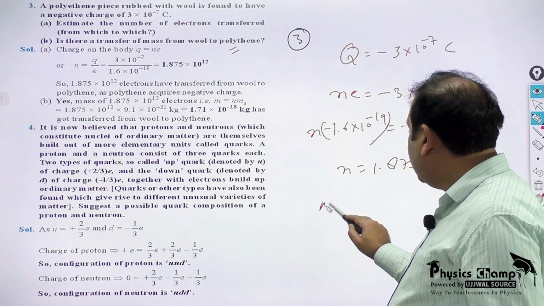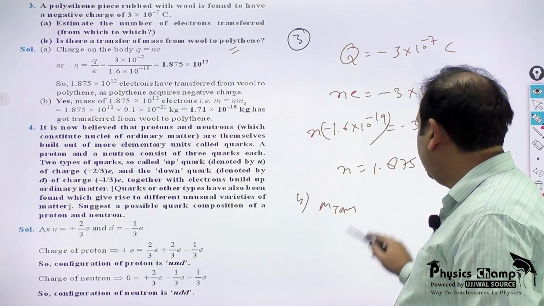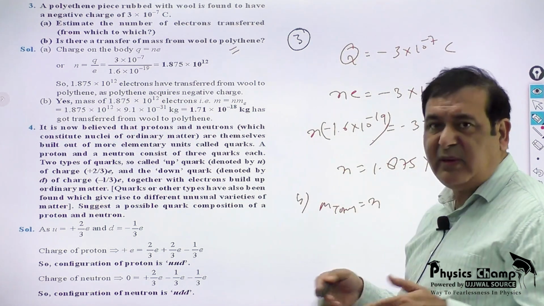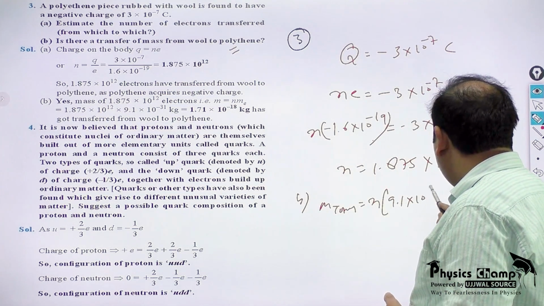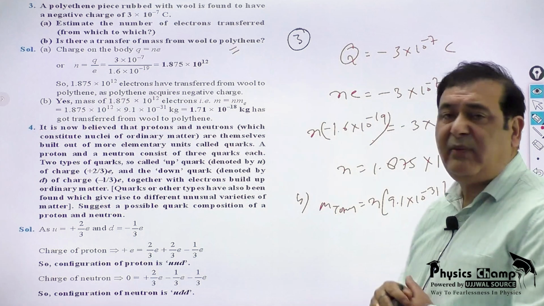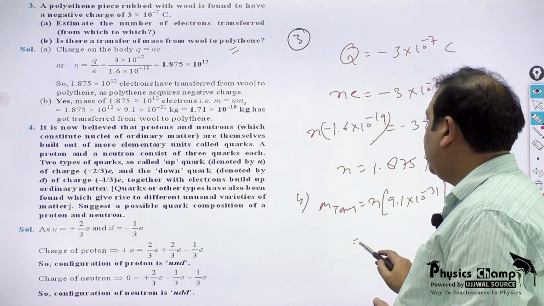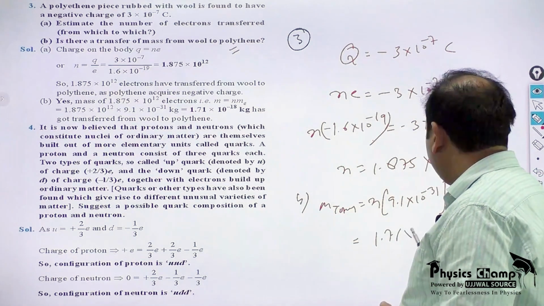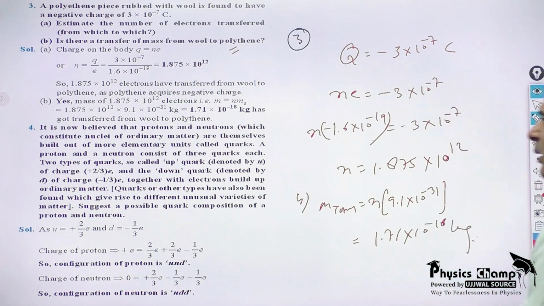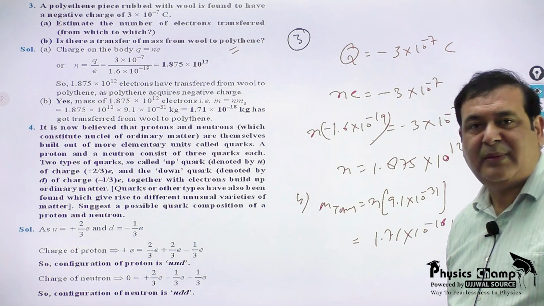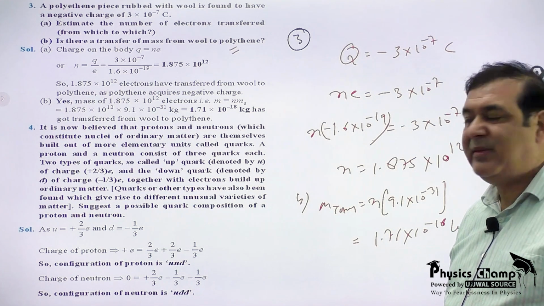So the total mass transfer will be N, which is the number of electrons transferred, times 9.1 × 10^-31 kg, which is the mass of every electron. So the total mass transfer will be 1.71 × 10^-18 kilogram. You can imagine so many electrons have shifted, but the change in mass is almost negligible. So that's why it is not measurable.